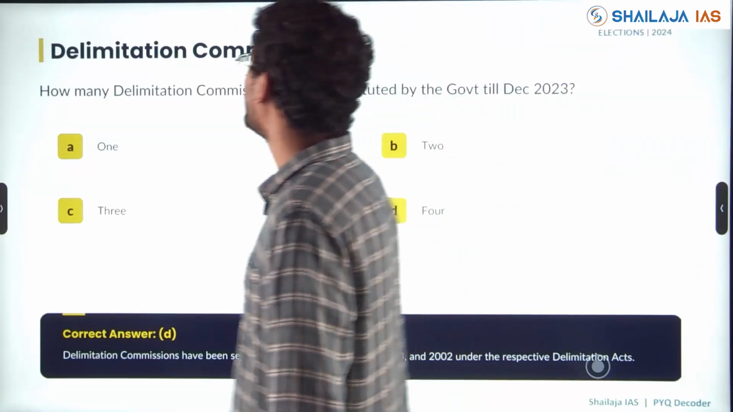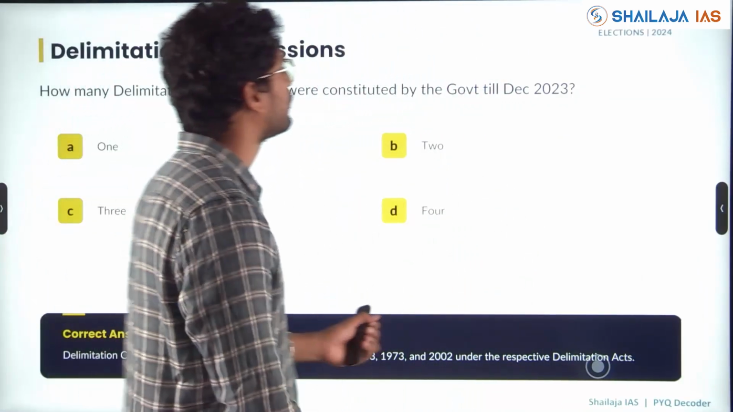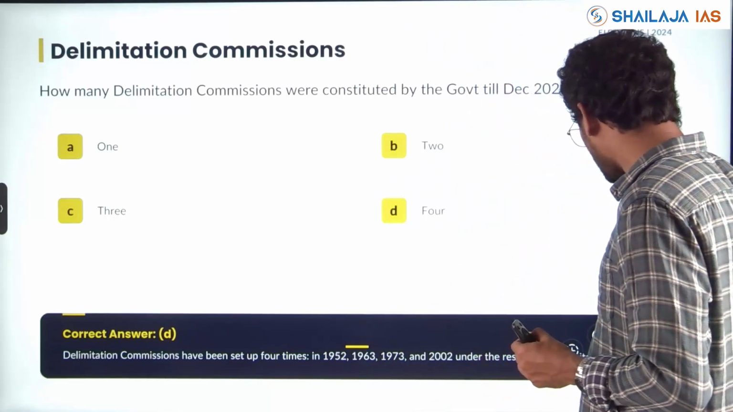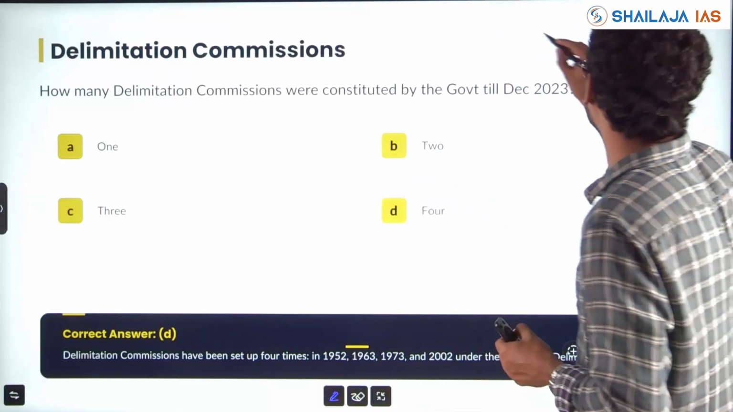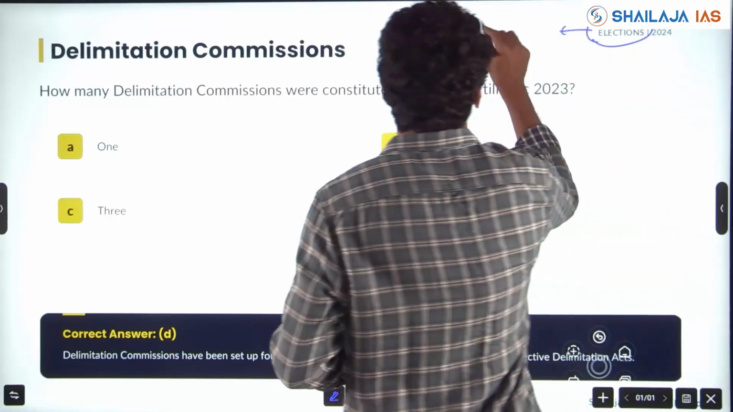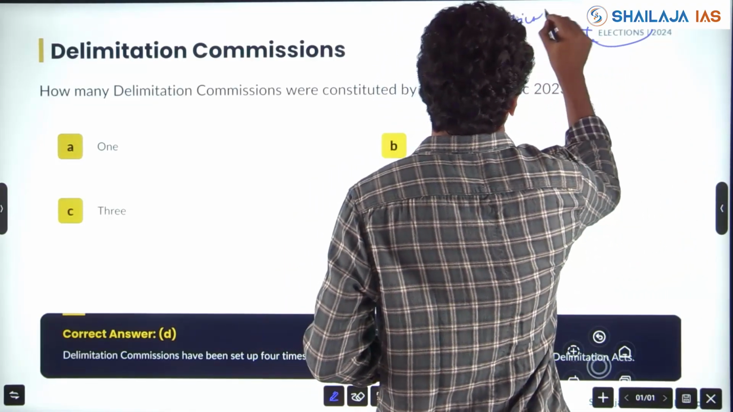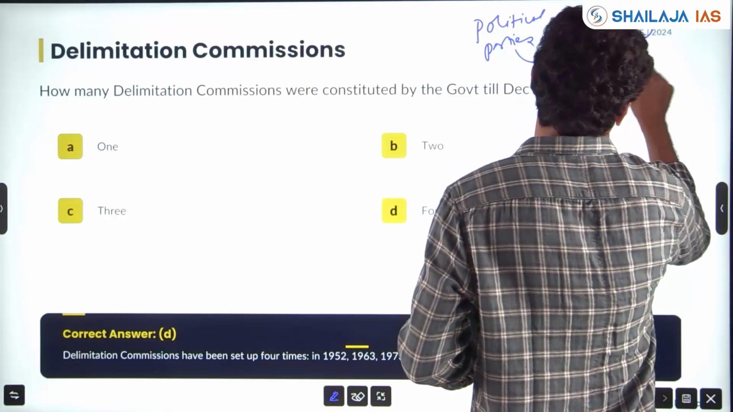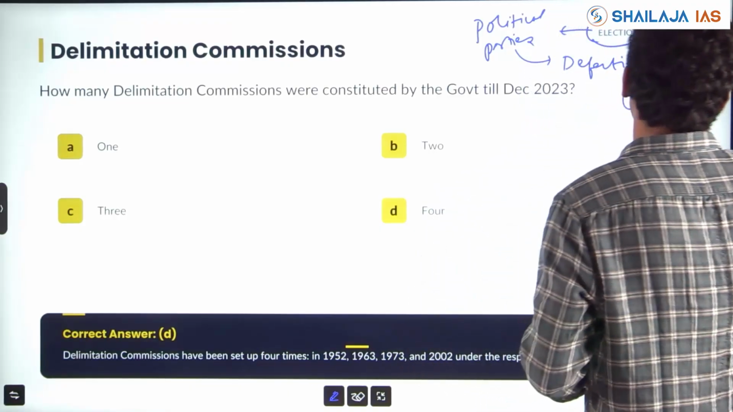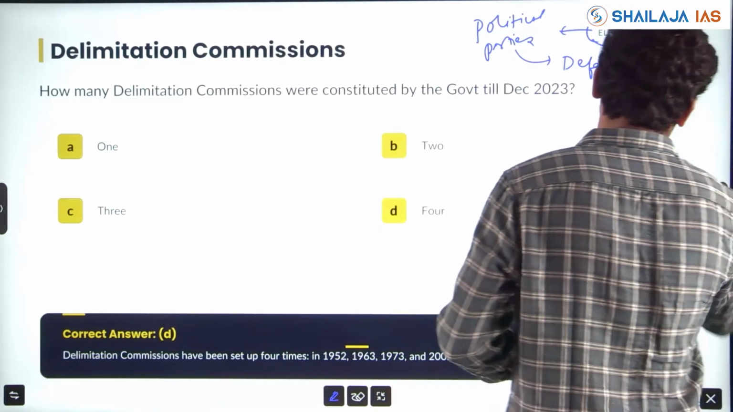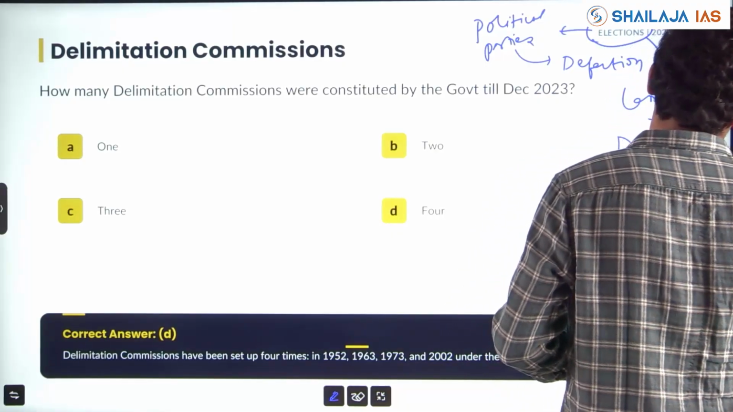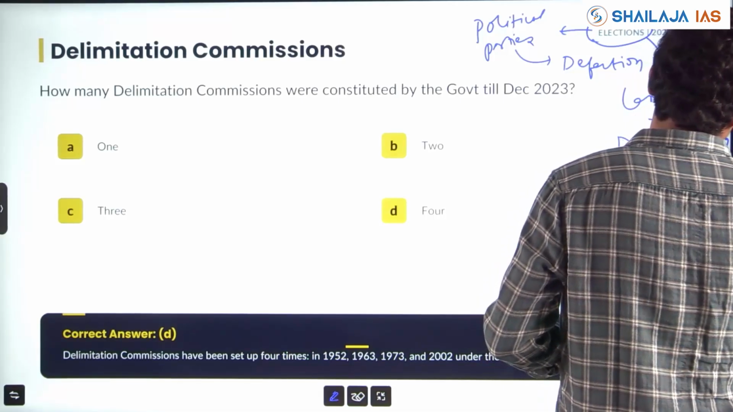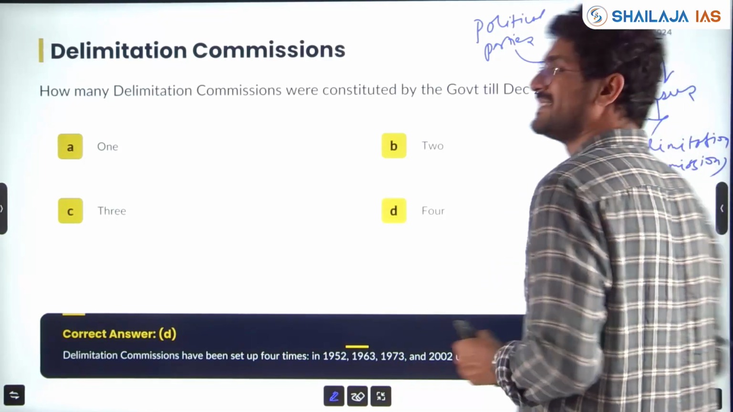How many delimitation commissions were constituted by the government till December 2023? Elections are a part of prelims syllabus. Election, political parties, thereby linked to defection, thereby linked to census, which is in news, which is linked to delimitation commission. The number of seats and value of seats has been frozen.